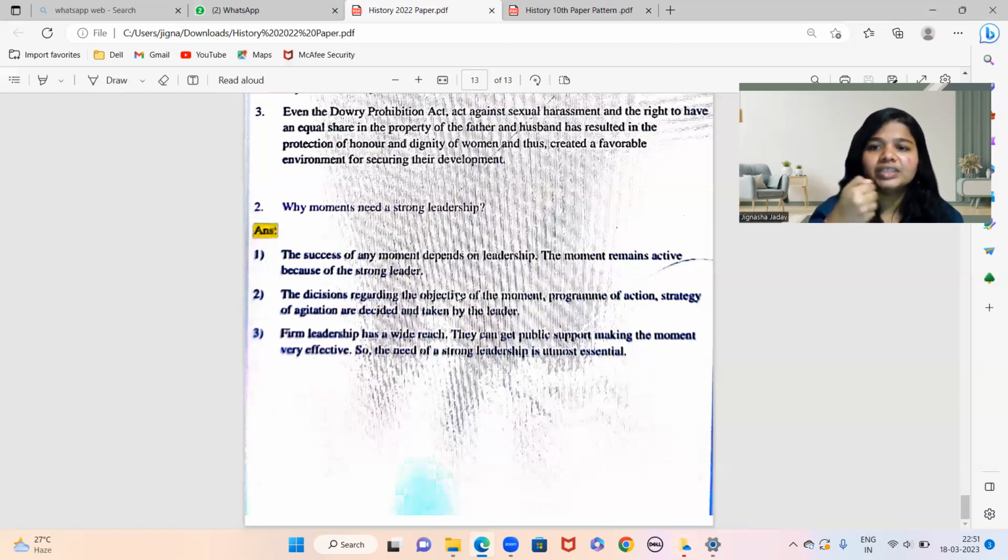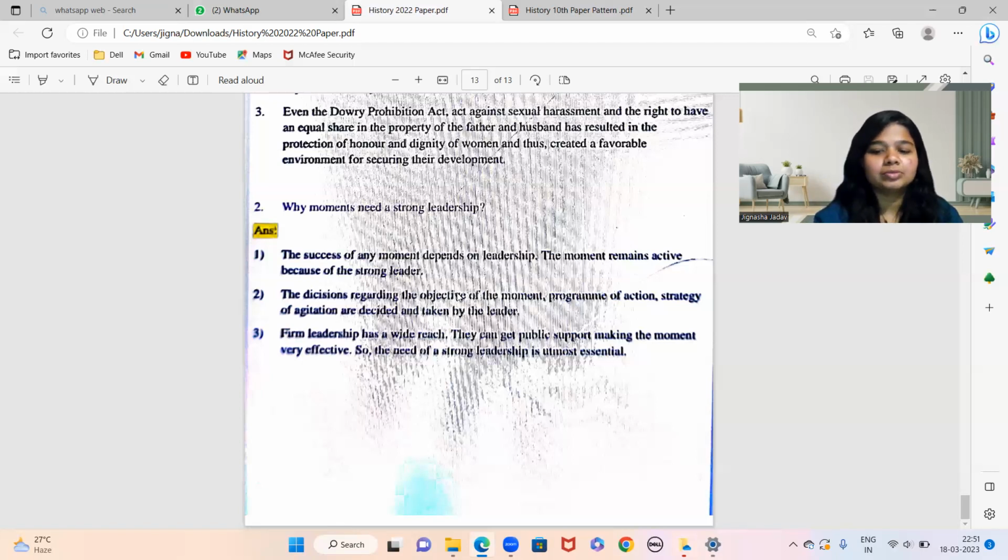एक लीडर अगर फिक्स रहेगा ना, तो that group can develop in many aspects. So that is why they can also get public support, making the movement very effective. And if a leader is strong, अगर उसका अच्छा impression पड़ रहा है बाकी लोगों पे, even that will help you. If the leader is inspiring other people, even they can help you. So even public support you can gain. So thus the need of a strong leadership is utmost essential.